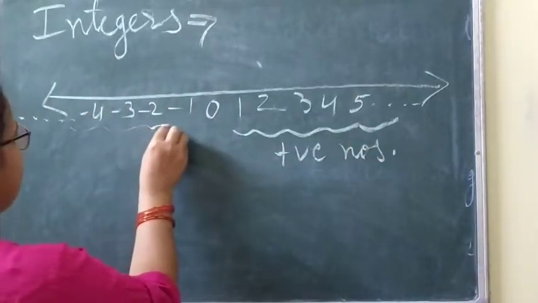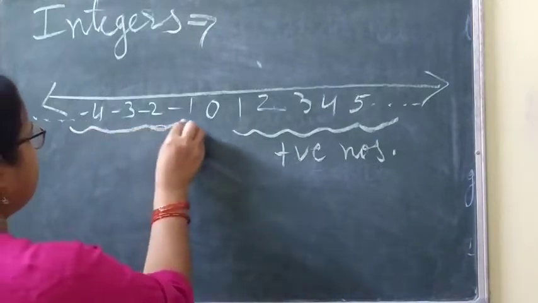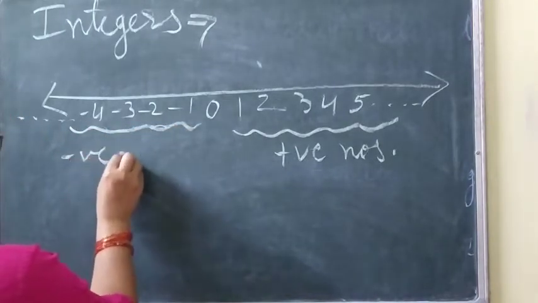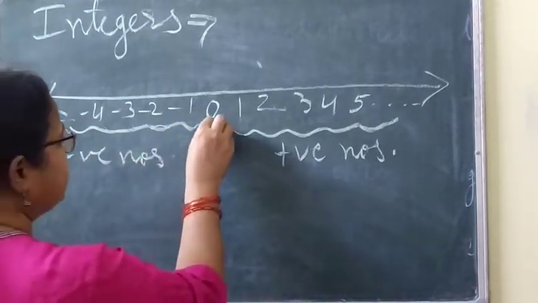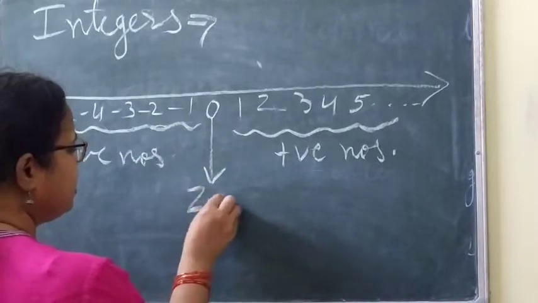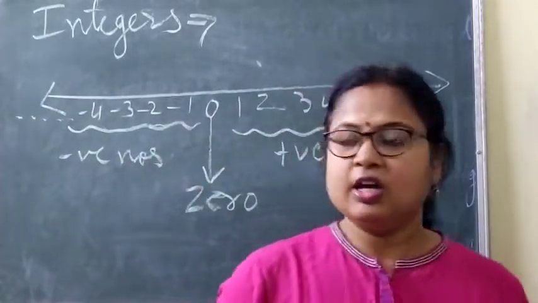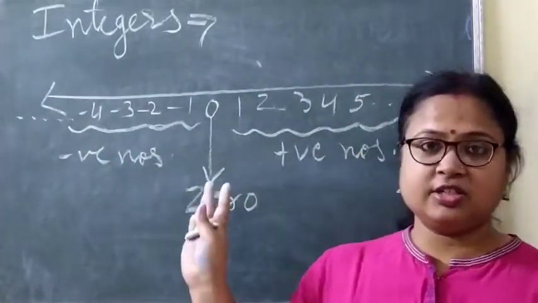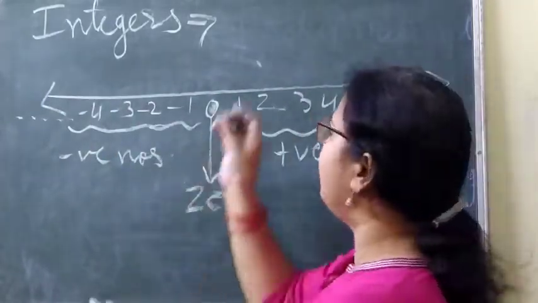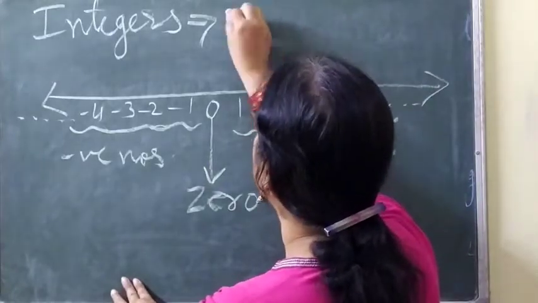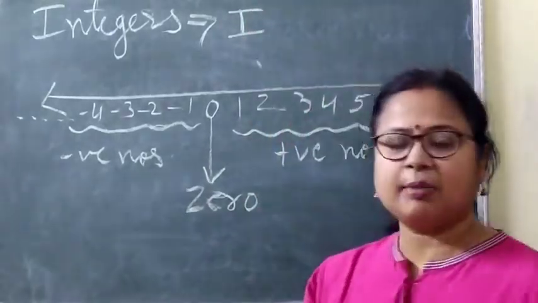And these are negative numbers. And this one is 0. So this is called integers and it is represented by capital I.